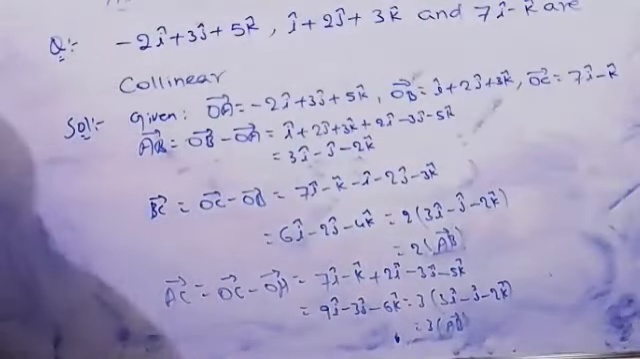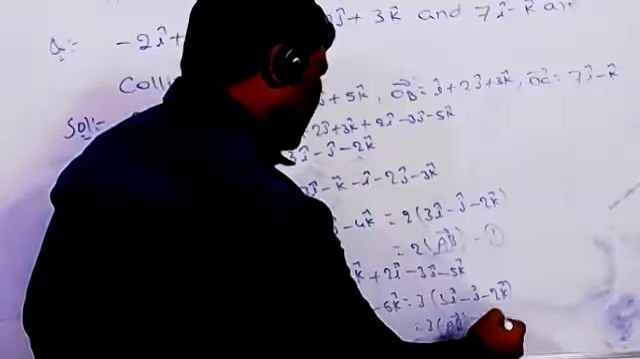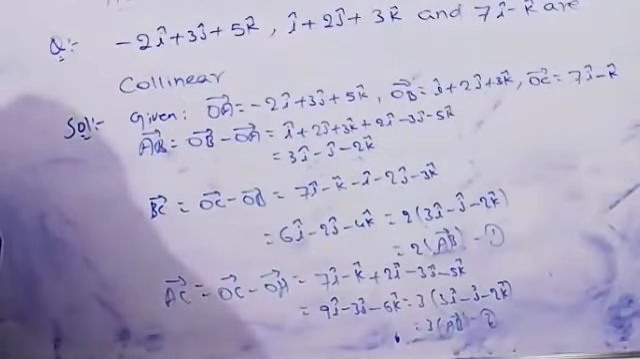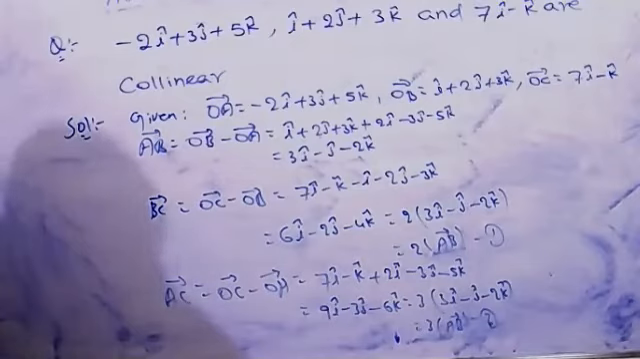Then what can you say now? Clearly, from these two conditions, this is the first condition and this is the second condition. So from 1 and 2, we can say directly that AB, BC and AC are collinear. Similarly, if they give 3 points, there is no need for any confusion. For the given 3 points also, you can follow the same procedure.